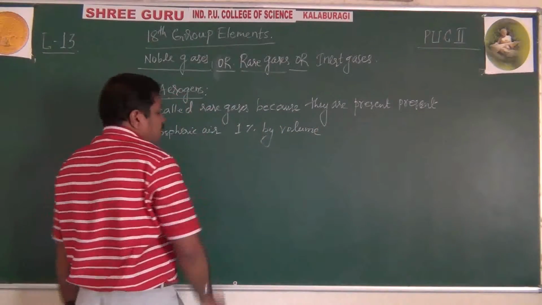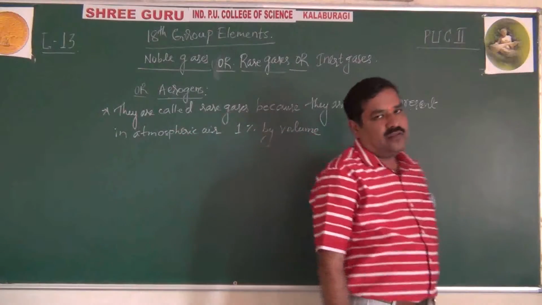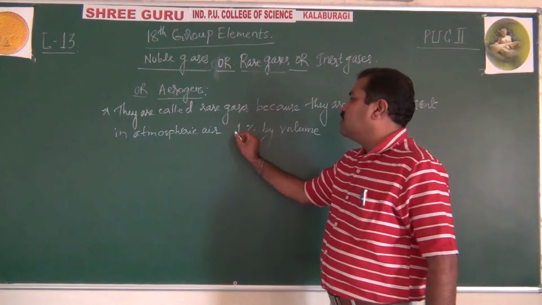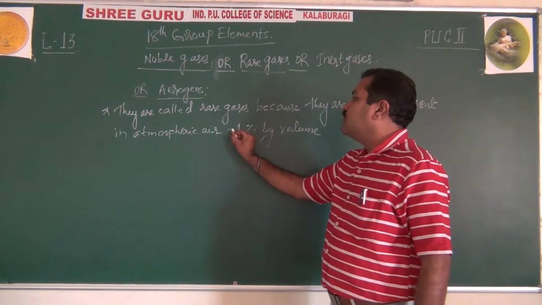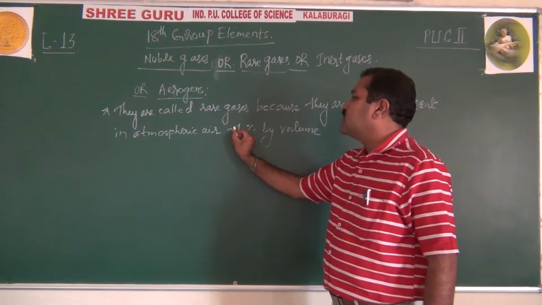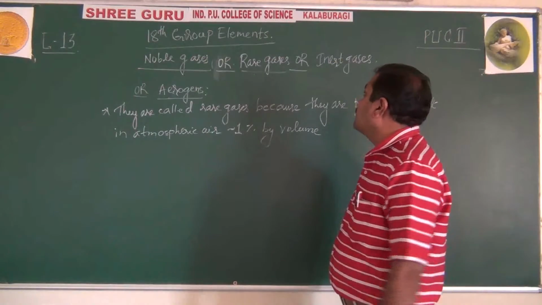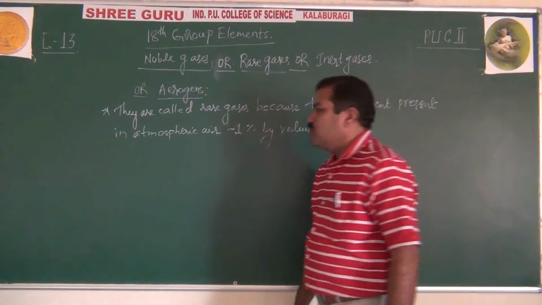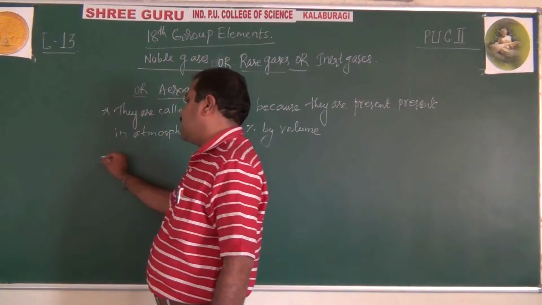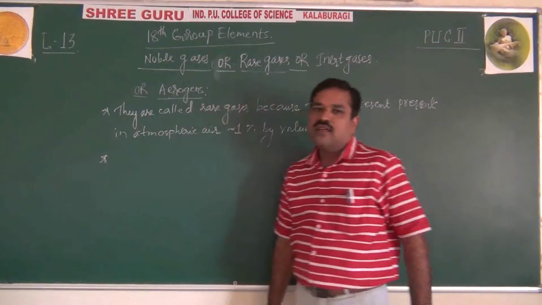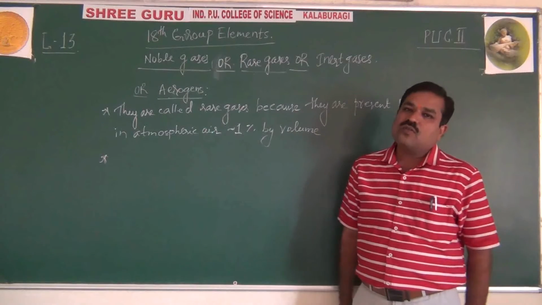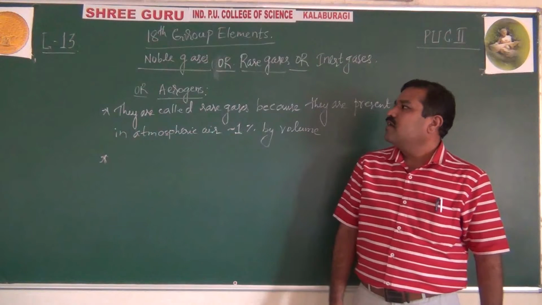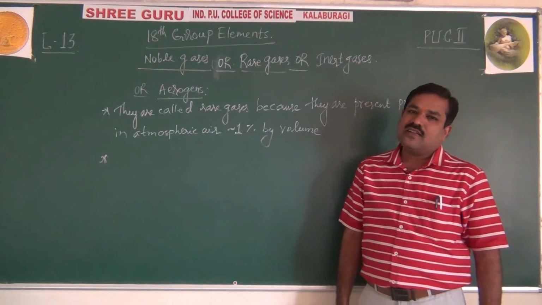Even they are called aerogens. Why? Because they are present in atmospheric air. Approximately 1% by volume. And they are called inert gases because they are non-reactive. Because of the complete octet and stable electronic configuration, they are lazy, unreactive towards any other reagent. That's why they are called inert gases.